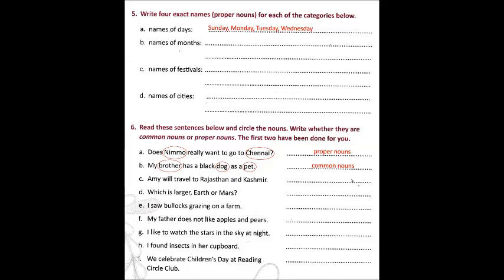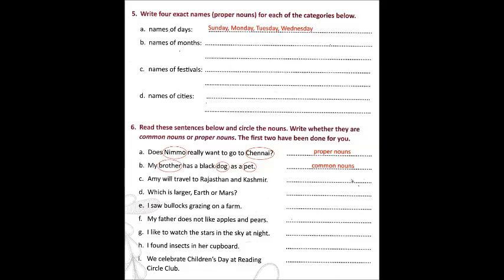Next, second exercise is read these sentences below and circle the nouns. Write whether they are common nouns or proper nouns. Like the first two, they have already done in the book. First one is, does Nimu really want to go to Chennai?